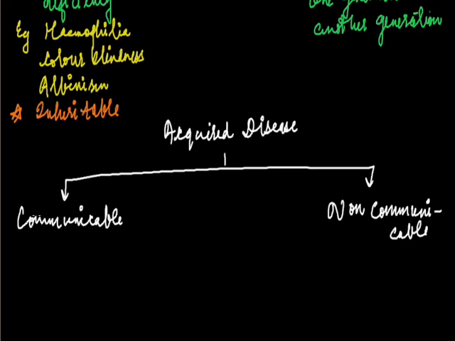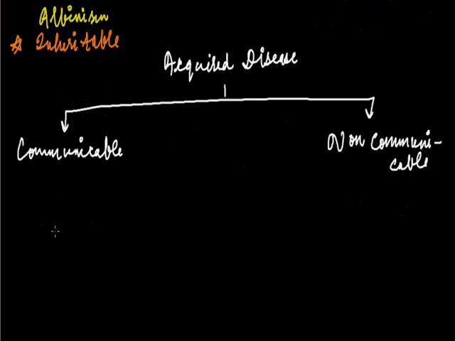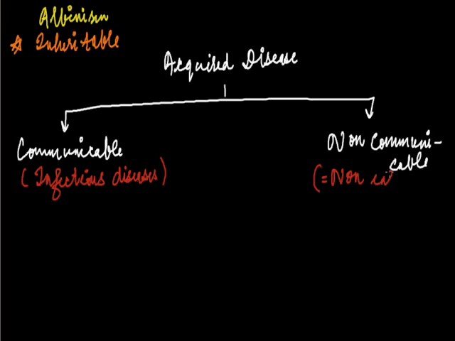As the name suggests, communicable means they spread from a diseased person to a healthy person by means of air, water, food, insects. These communicable diseases are also known as infectious diseases, and non-communicable are also known as non-infectious.